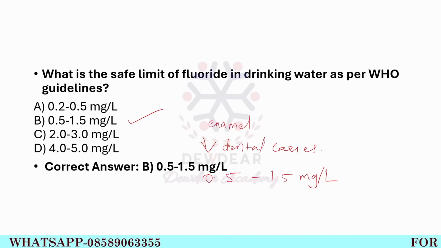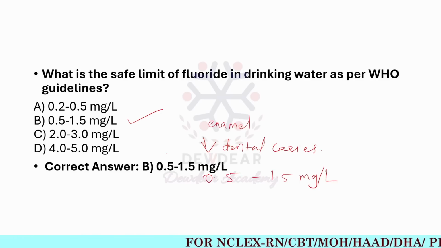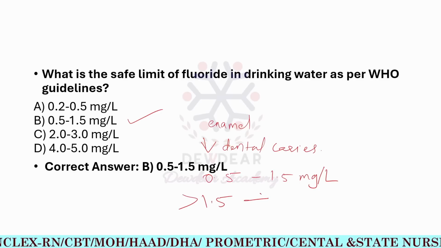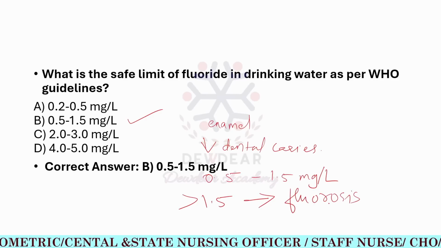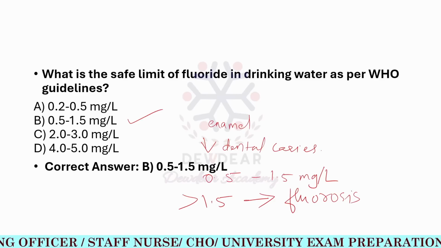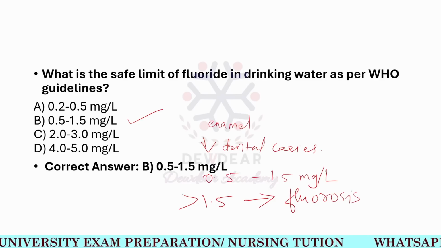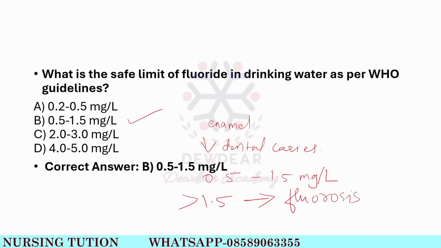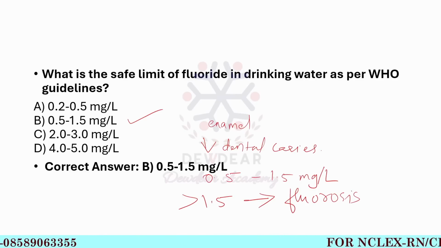If there is a higher concentration, greater than 1.5, it leads to fluorosis. Fluorosis affects tooth development and can lead to staining and pitting of the teeth, and it may also lead to skeletal fluorosis affecting bones and joints. So not only the teeth, but also the bones and joints.